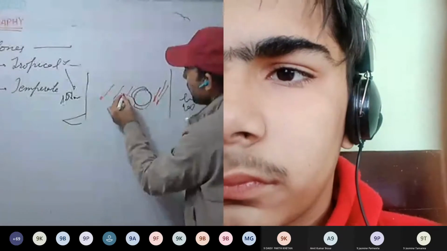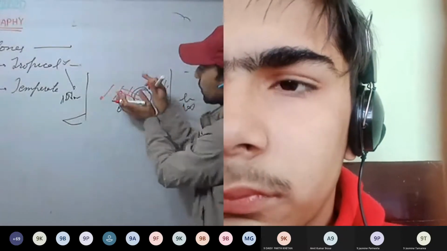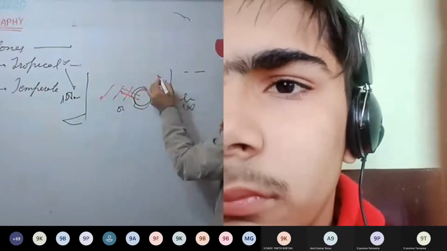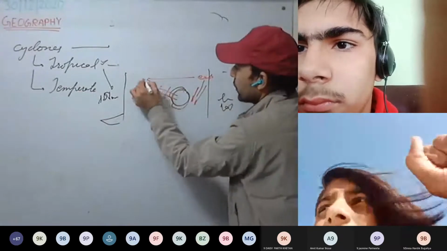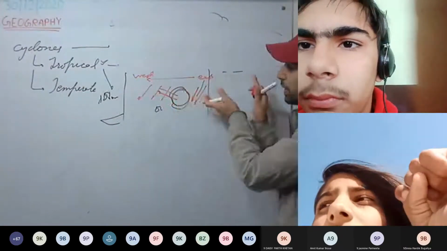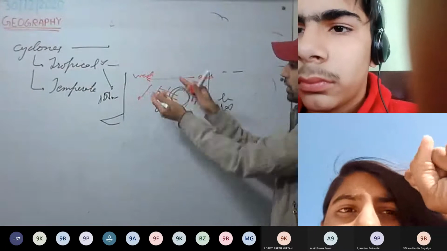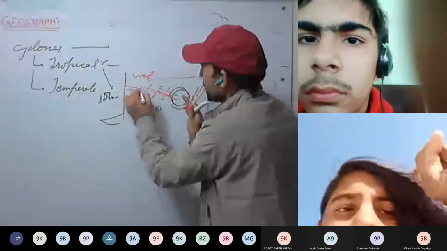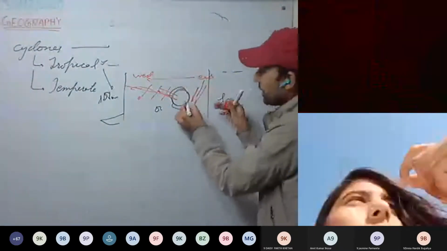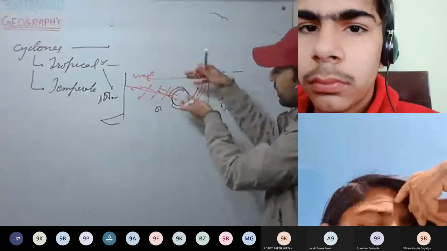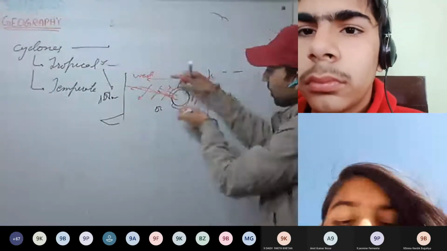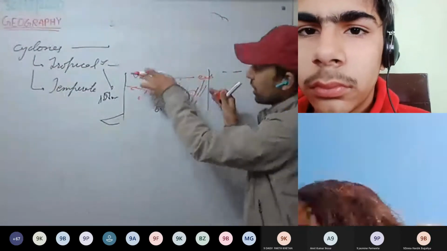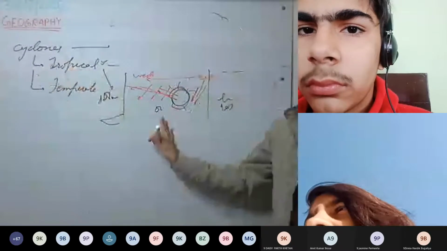The cyclone starts to move in this direction. So the cyclone is moving from east to west. This is the movement of the cyclone. Air is rushing inside. The anticyclone is moving in this direction as well.